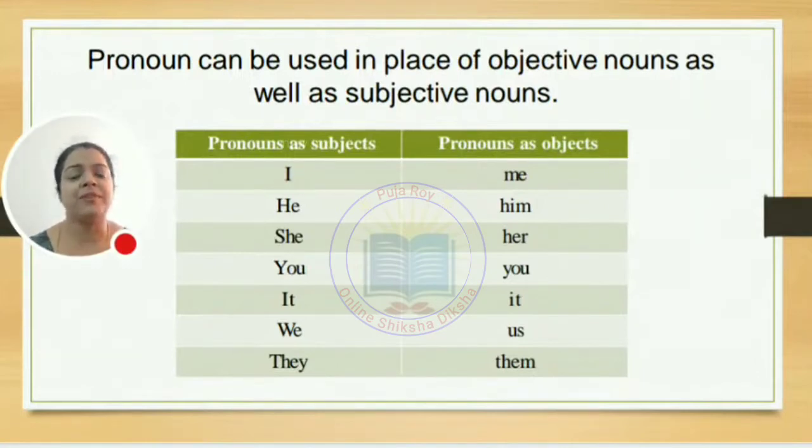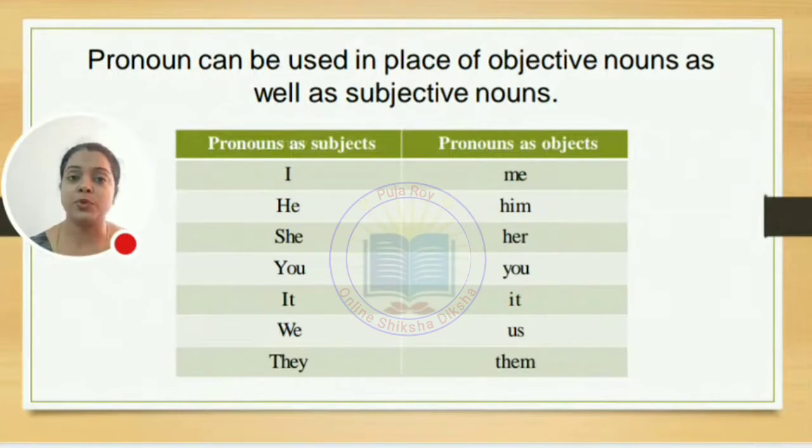You know very well, when we went through the topic sentences and subject and predicate, I taught you people that a sentence starts with a subject. Most of the time it happens that a sentence starts with a subject. What is subject? A subject is a word which is doing the action. If you want to know more about subject, predicate and sentences, you need to refer to my previous videos which have the detailed information about the types of sentences and the subjects. So here we find that the subject means a noun or a pronoun.